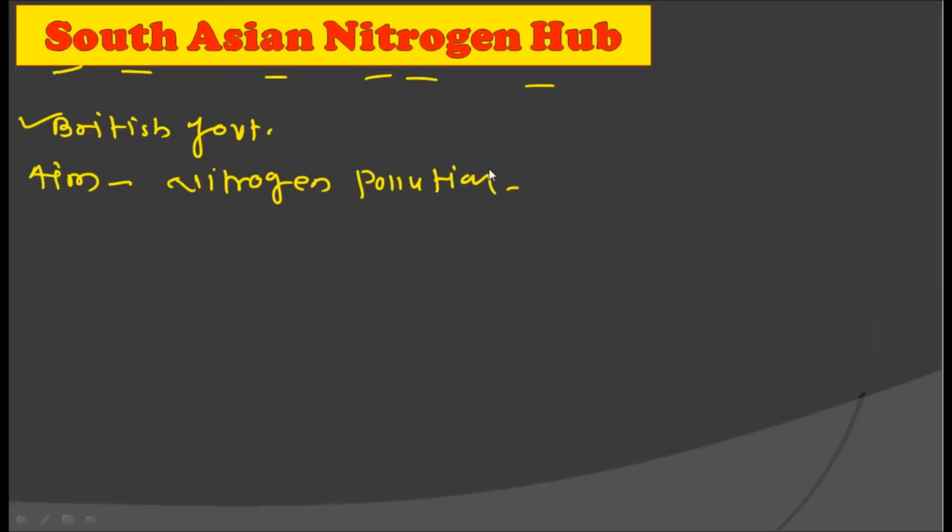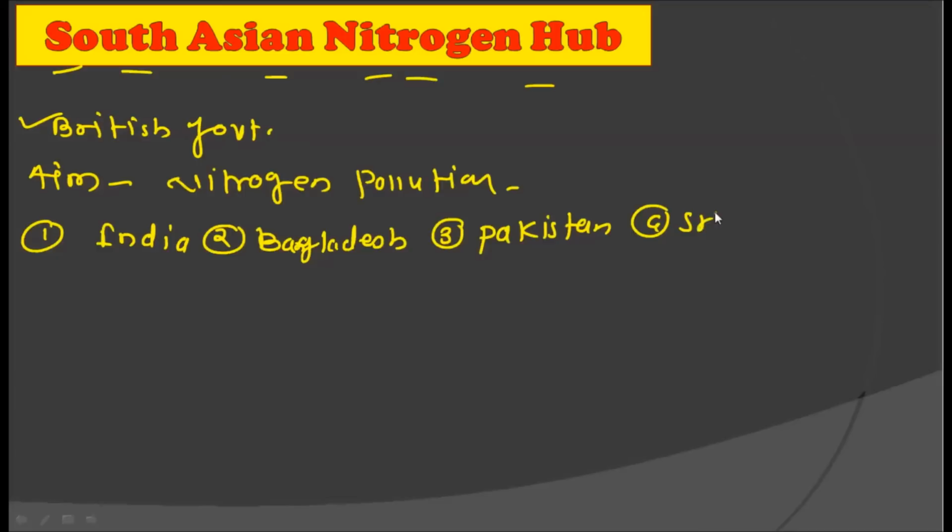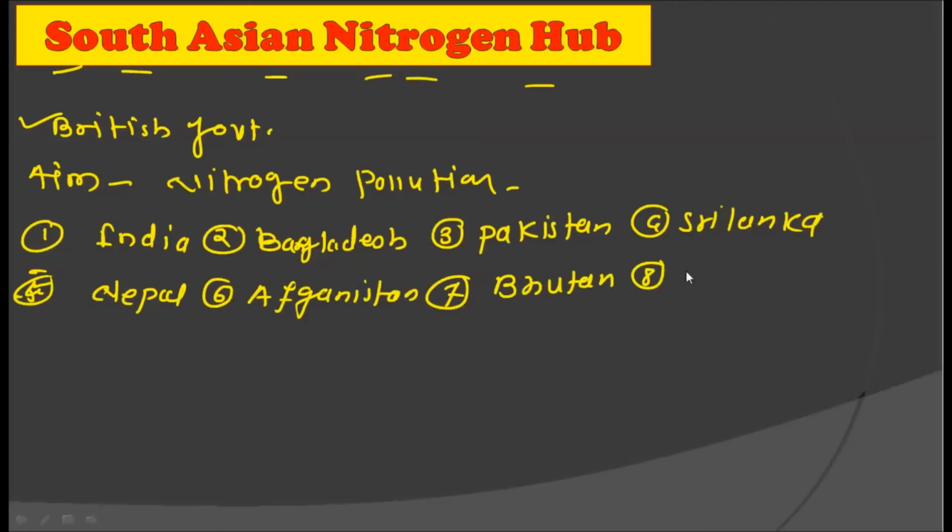All right. Now, which South Asian countries are covered? First of all, it will include India, Bangladesh, Pakistan, Sri Lanka, Nepal, Afghanistan, Bhutan, and Maldives. So the 8 South Asian countries are included. First is India, then Bangladesh, Pakistan, Sri Lanka, Nepal, Afghanistan, Bhutan, and Maldives are covered under the South Asian Nitrogen Hub project.